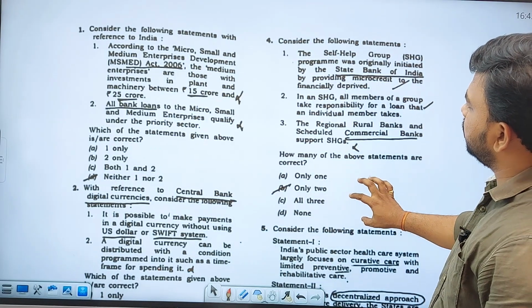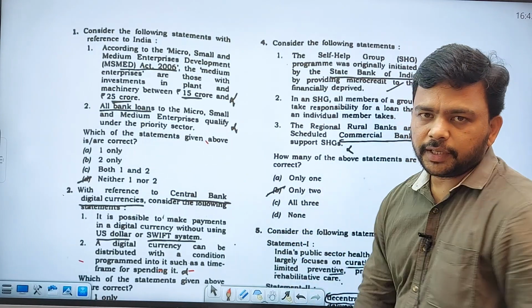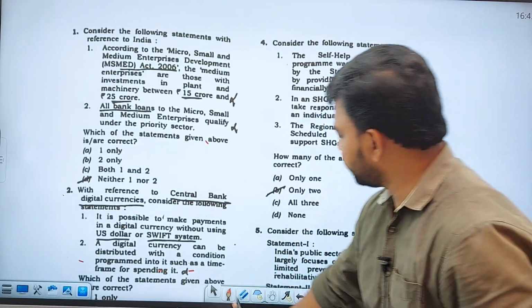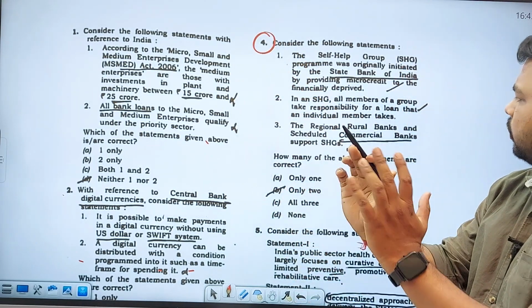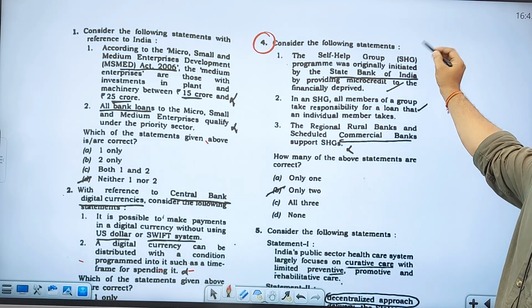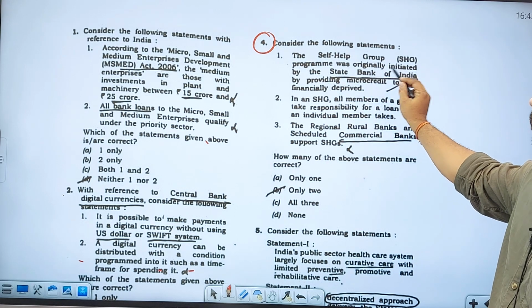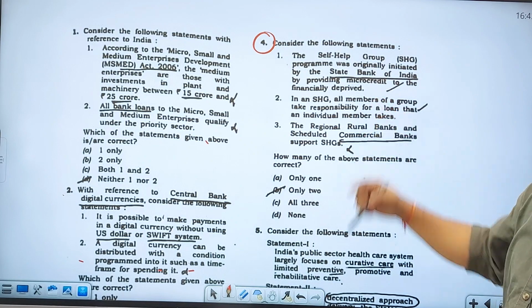It is related with SHG, self-help groups. So it is an economy based question, a simple basic question. He has given 3 statements about self-help groups, Indian economy based. The first: the program was originally initiated by State Bank of India by providing microcredit to the financially deprived.